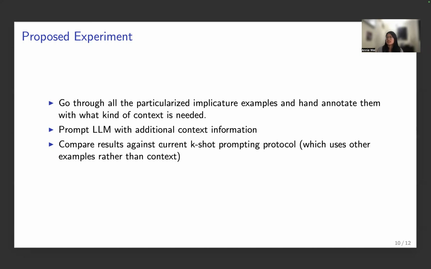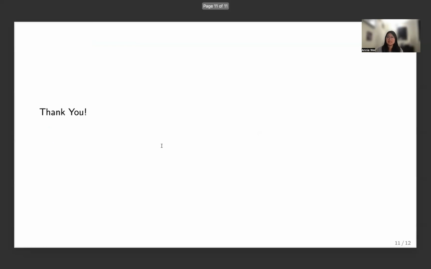I suppose there's a larger philosophical question of whether we care that the models really think the way we do, or just that they get the right answer. In that other paper about bias and chain of thought, you might say, maybe it's learning the right answer, even if not for the right reasons. But I think this is something that would be very interesting to explore. So, thanks so much.